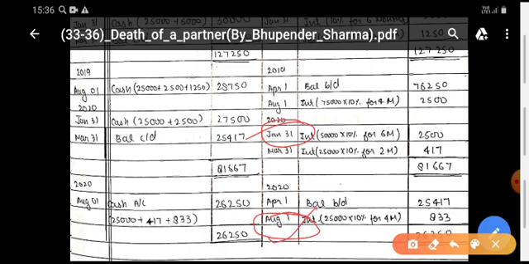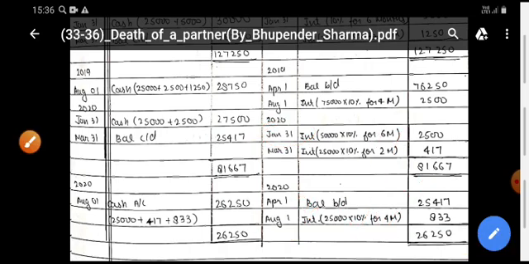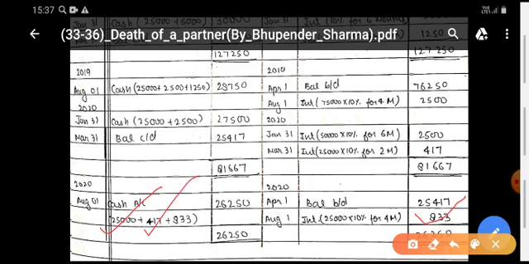Now his executor will also come on 1st August, means after 31st January to 1st August, after 6 months. From 1st April to August, there are 4 months only. For 4 months at the rate of 10% on 25,000 rupees, you are calculating the interest of rupees 833. Now the total amount to be paid by you to him is rupees 25,000 as principal plus interest for 2 months calculated here plus interest on the amount for 4 months calculated here. Now the total amount to be paid by you is rupees 26,250. Now you have closed the account.